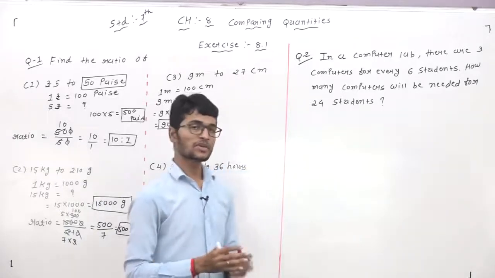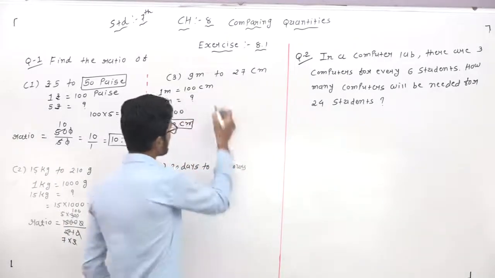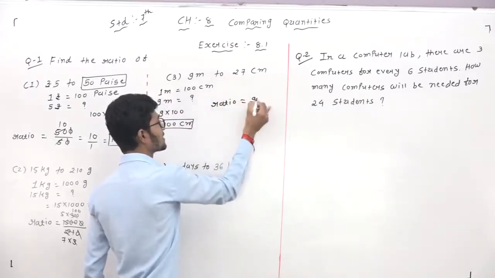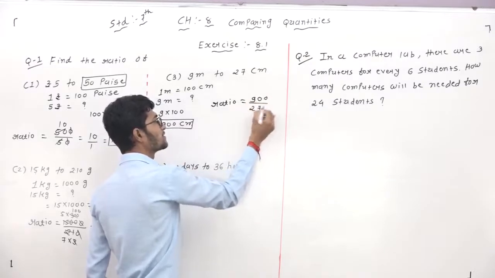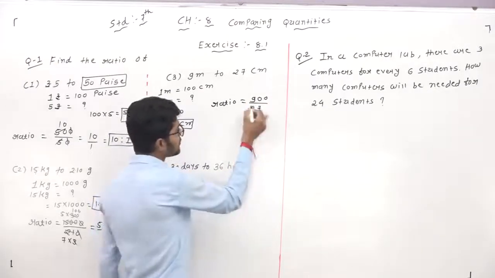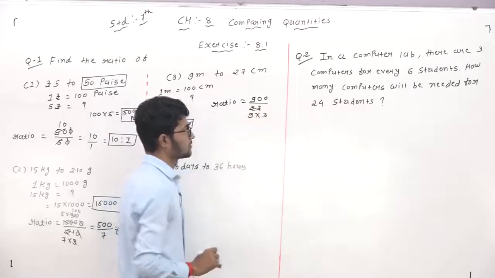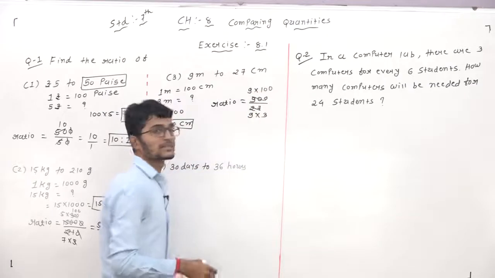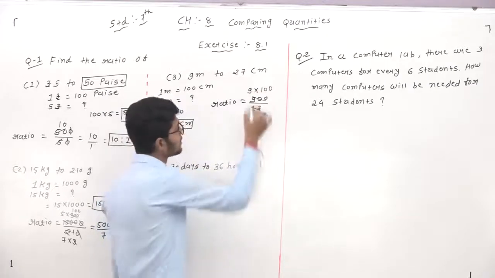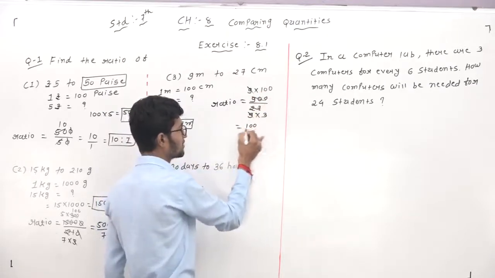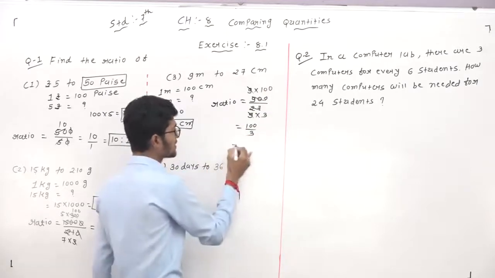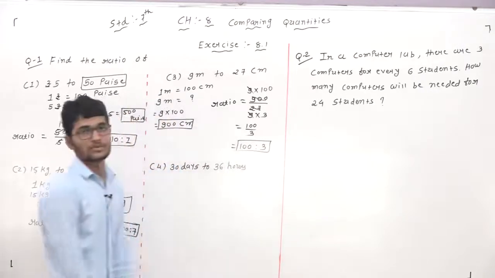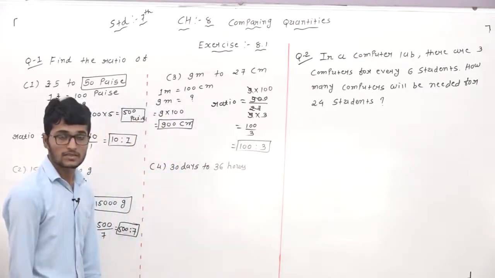Now we will find the ratio. The ratio is 900 by 27. 9 threes are 27, and 9 multiplied by 100 is 900. 9 9 cut gives 100 by 3, that is 100 is to 3.